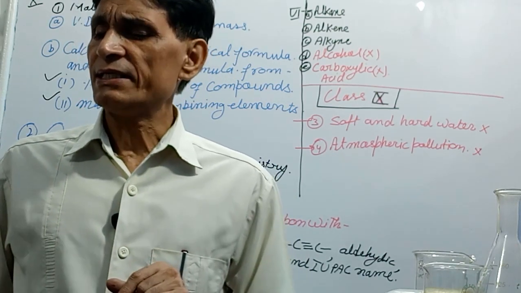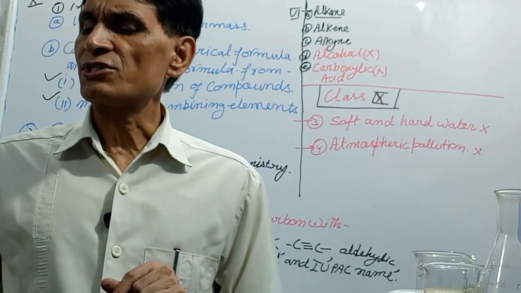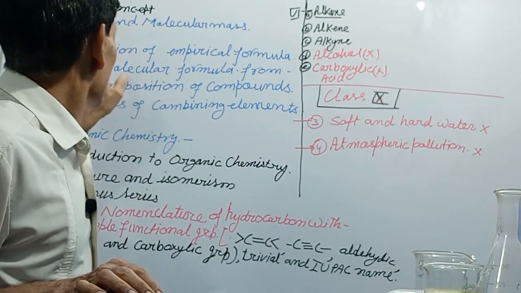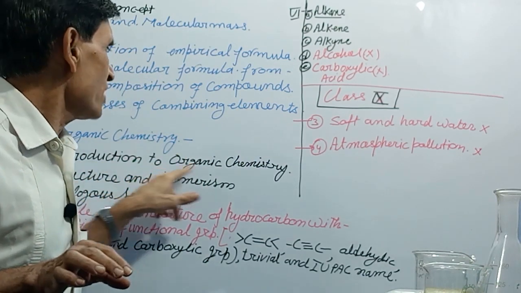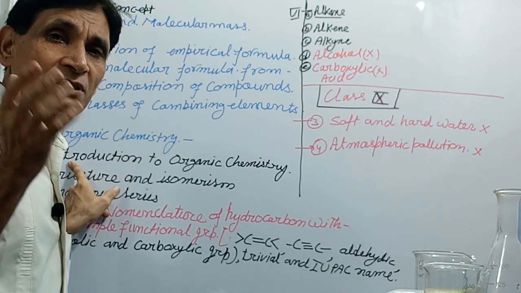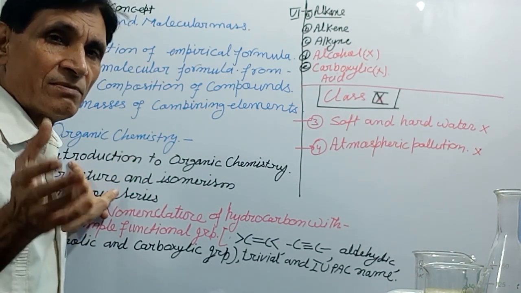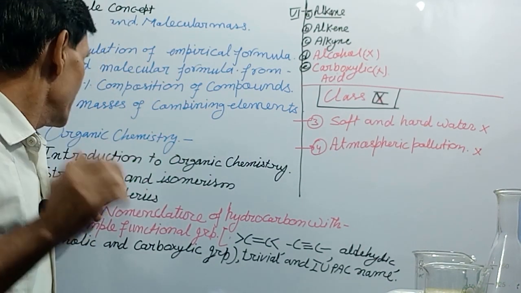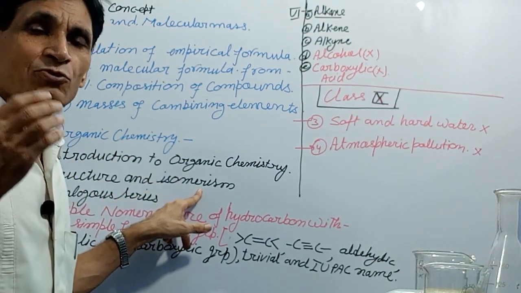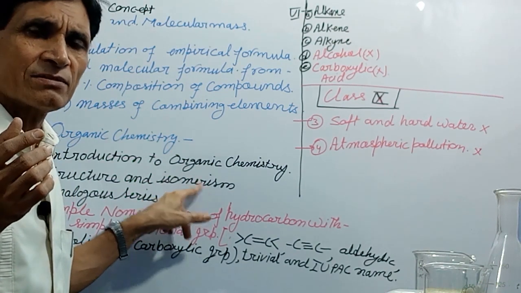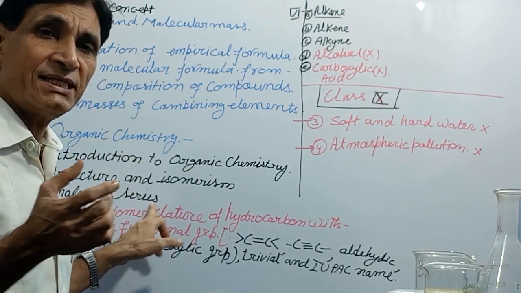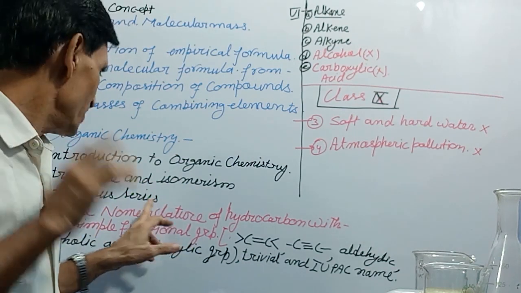Organic chemistry. In organic chemistry, there are 6 parts. Number A, introduction to organic chemistry. You will prepare this: unique nature of carbon, tetravalency, all that. Now, structure and isomerism, like chain isomerism, you will prepare this. Third part, homologous series, you have to study.